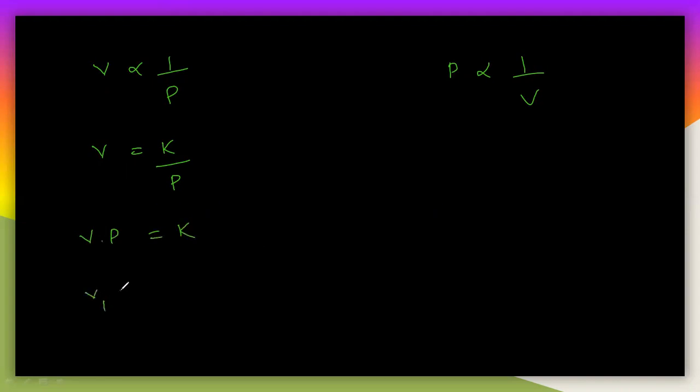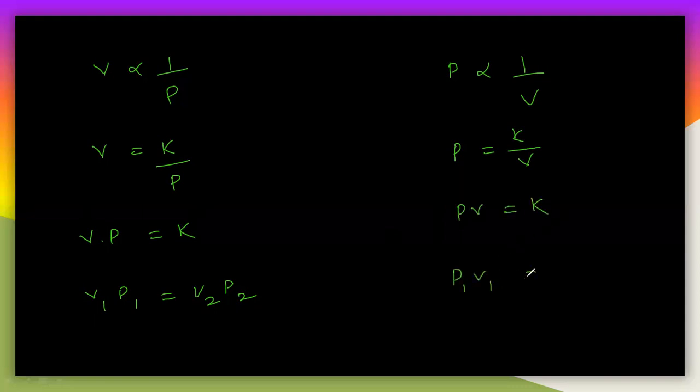So you can write P1 V1 is equal to P2 V2. Here also you can write the same thing: V is equal to K by P, and P is equal to K by V. Both are the same, there is no difference here. That is, PV is equal to K, and you can write P1 V1 is equal to P2 V2. So this is Boyle's law, and you have to understand it with the graph also. Let us see the next law. Next let us see Charles law. So what is Charles law here?